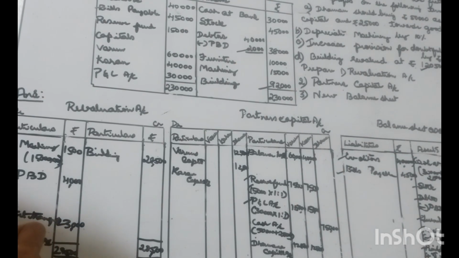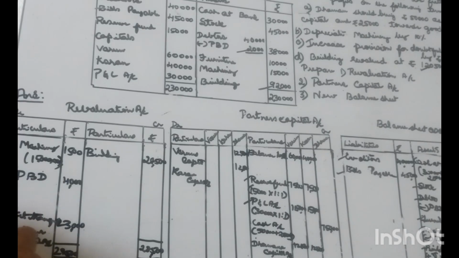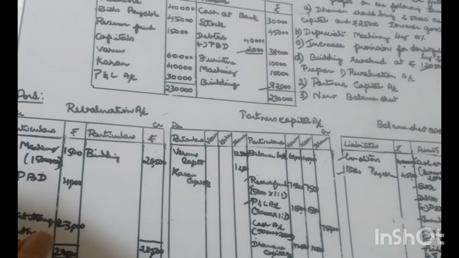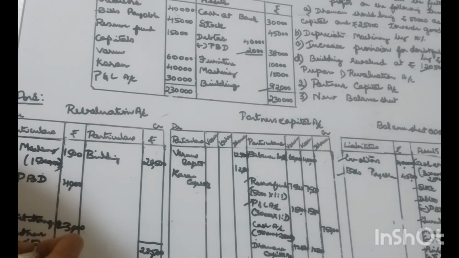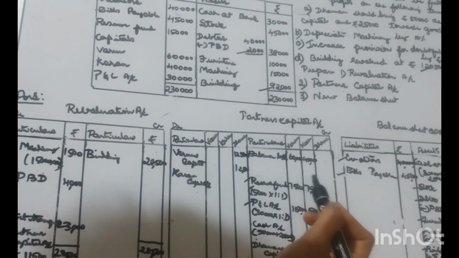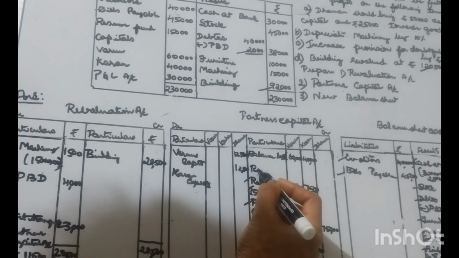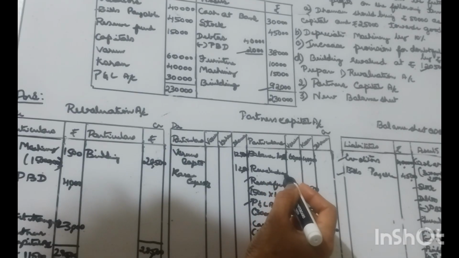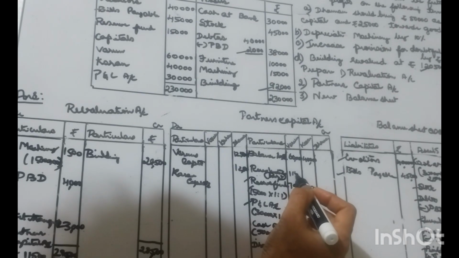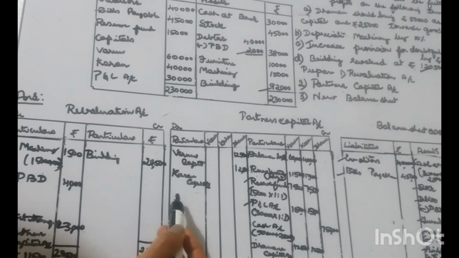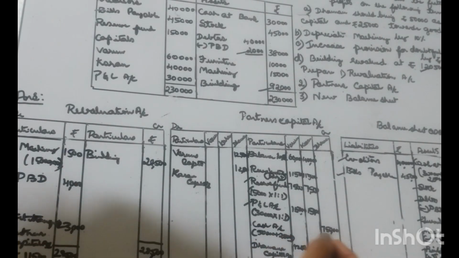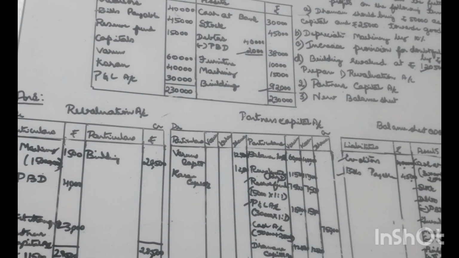Only two partners, the old partners, are entitled to a share of this profit. As they are equal partners, it has to be distributed equally, 11,500 each, and it must be transferred to the credit side as revaluation account. So this is the profit that is transferred, 11,500 as they are equal partners. If there is a loss, then it has to be transferred to the debit side. Now we have closed the revaluation account.